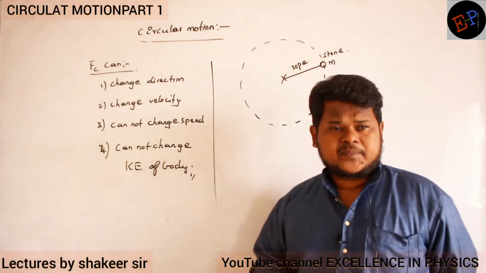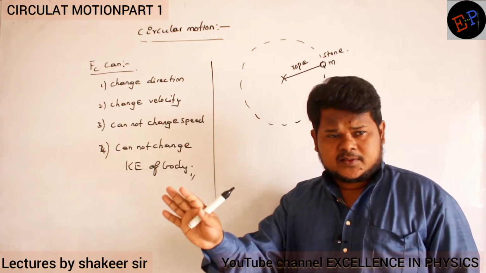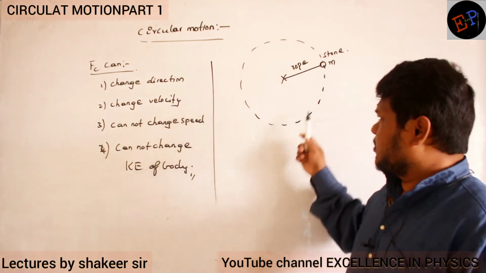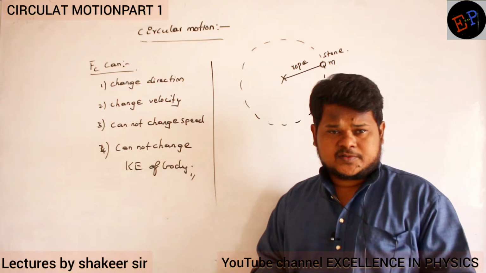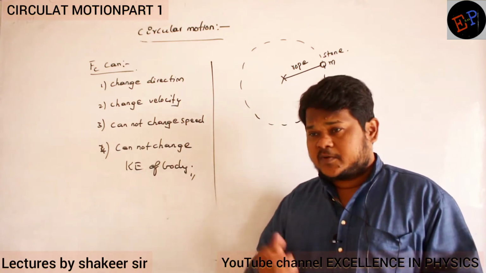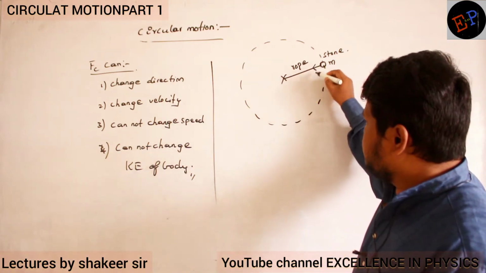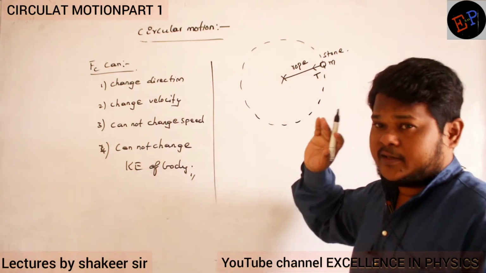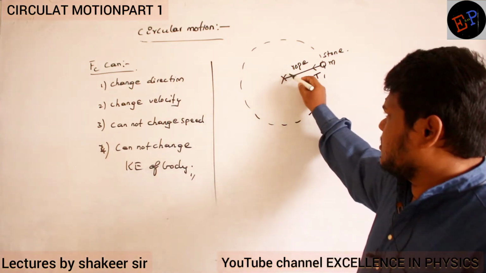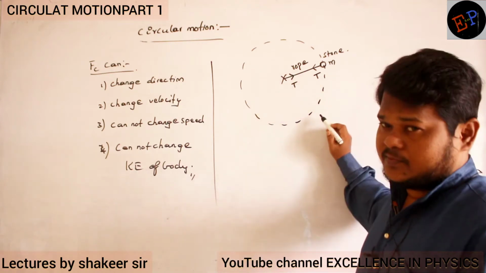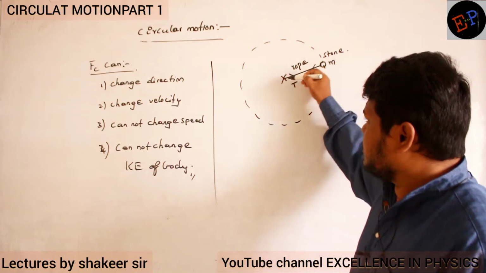But what we have studied is that without a centripetal force, you cannot move any body in a circular path. Now here, if this stone is moving in a circular path, who is providing the centripetal force? Tension. Tension is providing the centripetal force. What is the direction of tension? Tension is always away from the tied end, as we have already studied. The same tension is acting here also. Tension is towards the center of the circle.